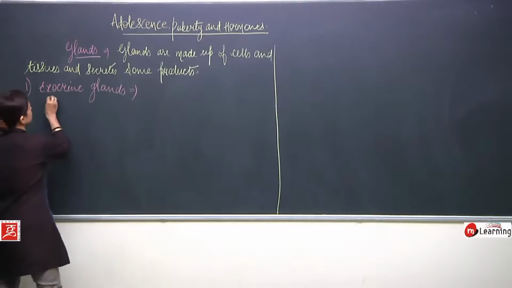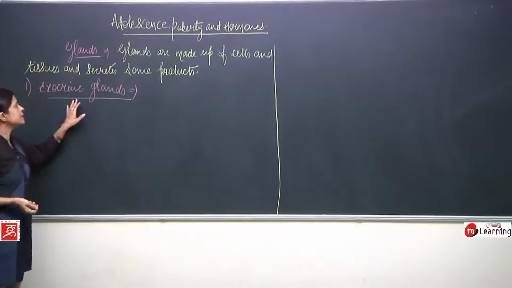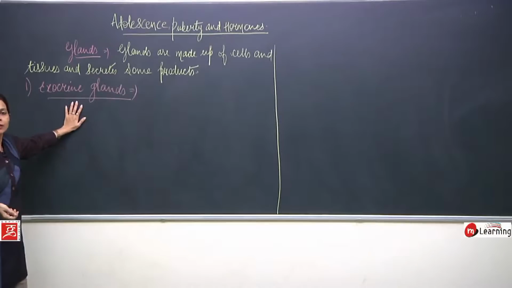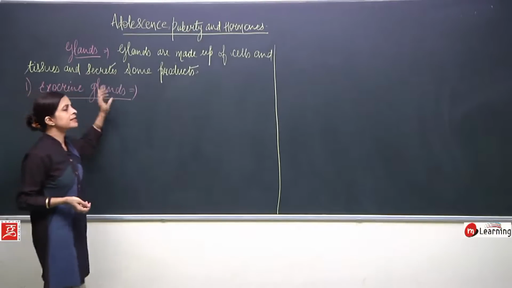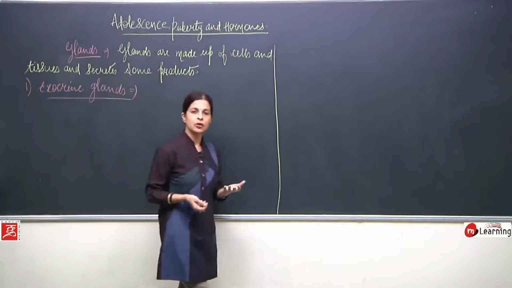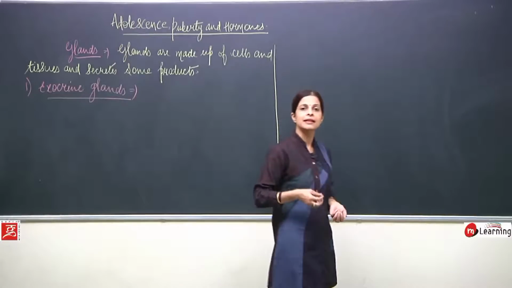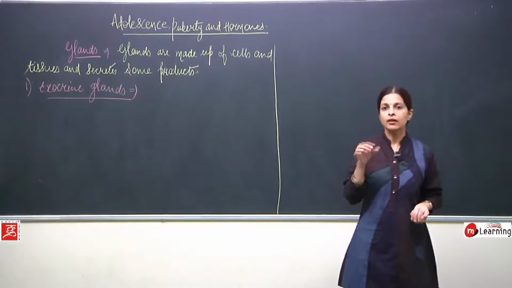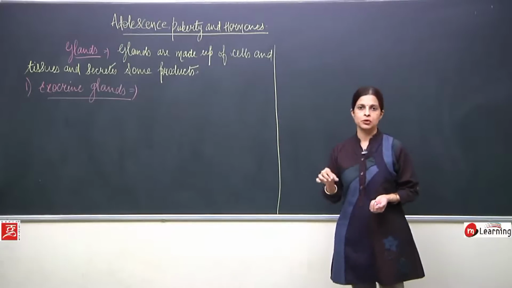That means these glands definitely secrete, but the product is secreted through a tube. Like it will come through the tube.